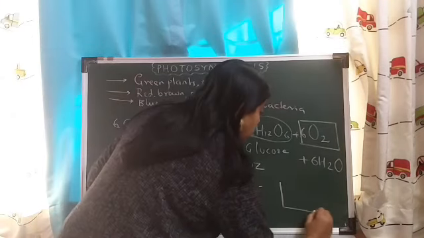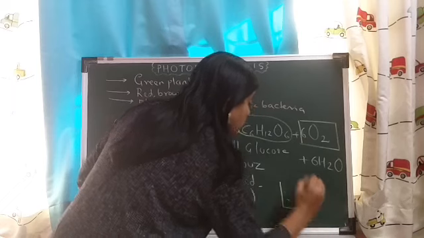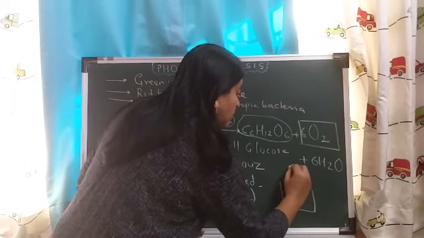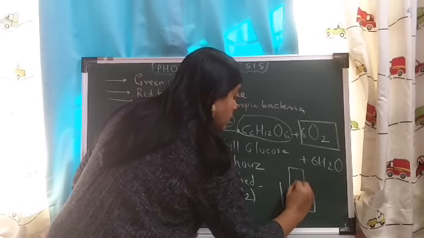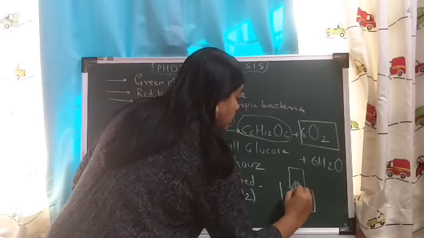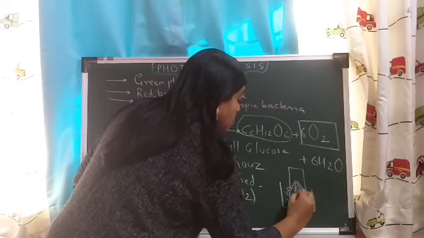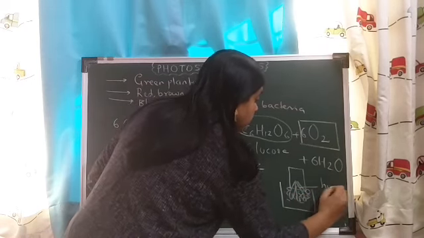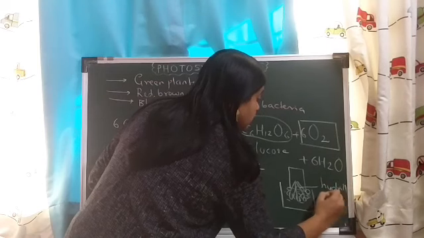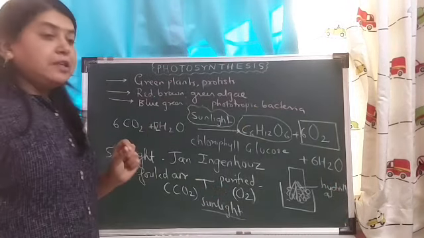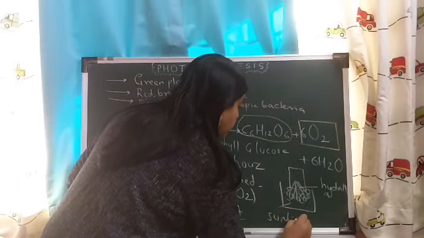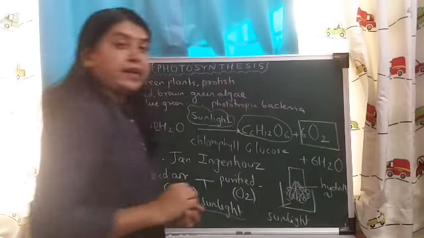So he took one beaker in which he took water and he placed one small tube in which he took the hydrilla plant. So this is the hydrilla plant. Hydrilla is an aquatic plant, and this complete setup he placed in sunlight.